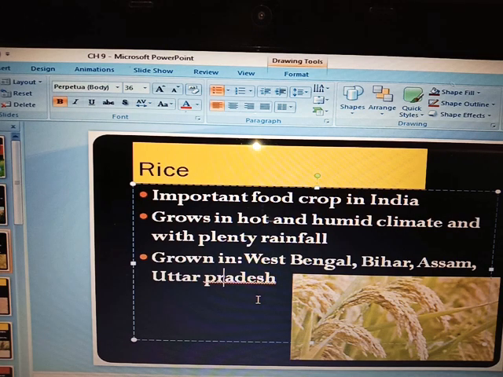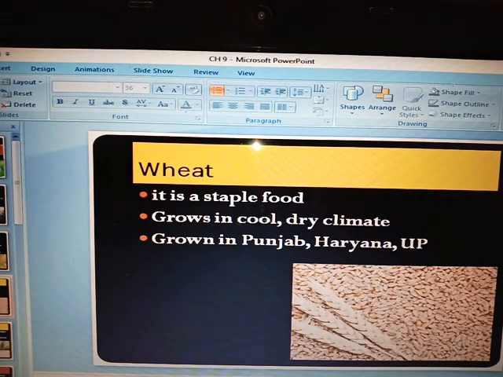Now moving on to our next food crop, that is wheat. Wheat is also a kind of staple food. This is also a very important food. We are using it every day. People are being fed on this wheat. You can see the grains of the wheat like this. In Hindi you say atta.